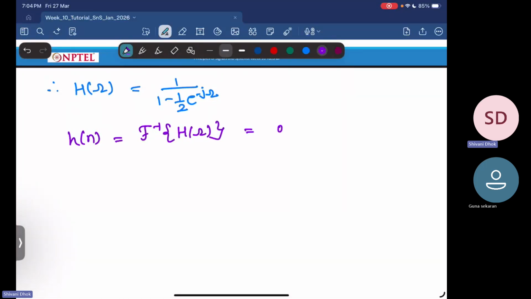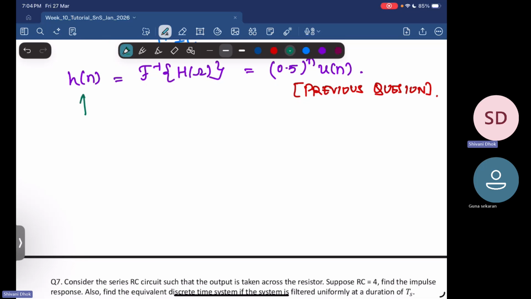So this is nothing but 0.5, or half, to the power n into u of n. This is one thing that we know. Okay, so this is your impulse response. But along with impulse response, we also need to find the step response.